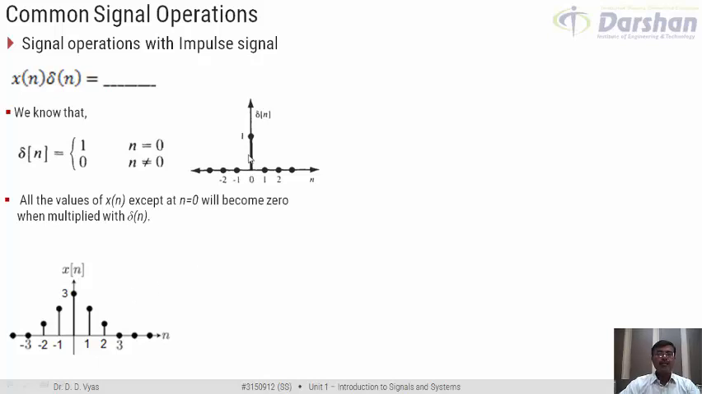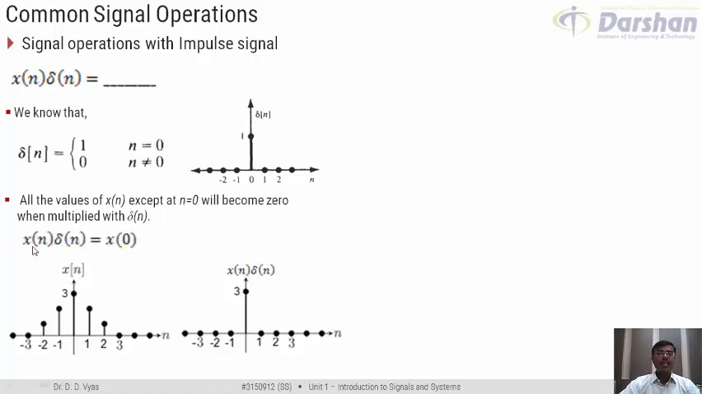However, at n equal to 0 the value is 1. So at n equal to 0 the value of x of n is getting multiplied with 1. So whatever is the value of x of n at n equal to 0 would remain. All other values would become 0. So the multiplication of x of n into delta of n would result in a signal like this, which basically brings out one value of x of n, which is at n equal to 0.